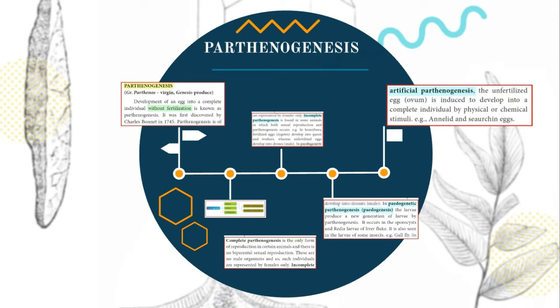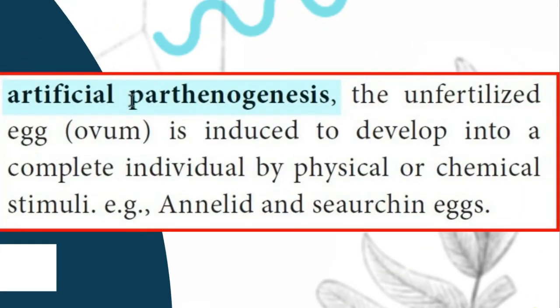Next, so far natural parthenogenesis is over. Now, artificial parthenogenesis. In artificial parthenogenesis, an unfertilized egg is induced to develop into a complete individual by physical or chemical stimuli.